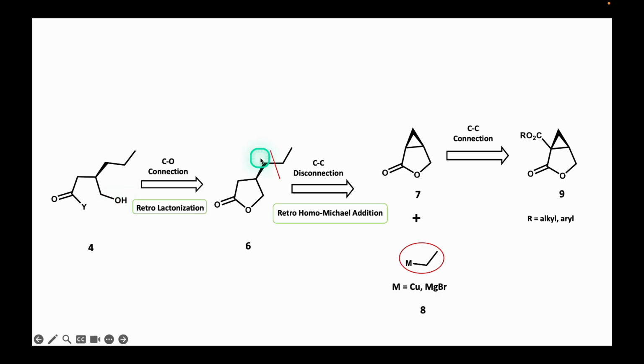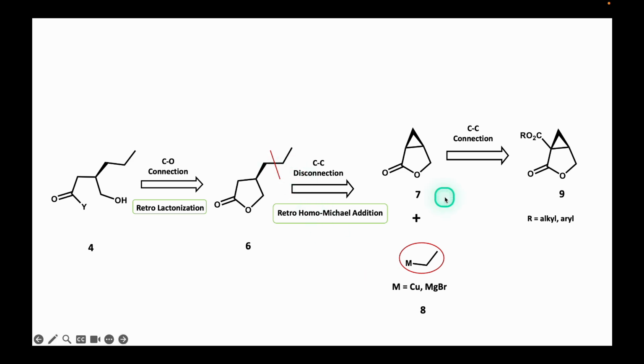The propyl group in 6 can be considered to have formed as a result of the opening of the cyclopropane ring in 7 by a nucleophilic attack of organometallic reagent 8, which originates as raw material. This is based on a homoalanine-type reaction. Thus, a carbon-carbon disconnection generates the chiral bicyclic compound 7.